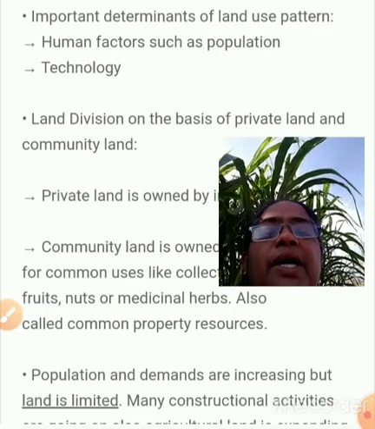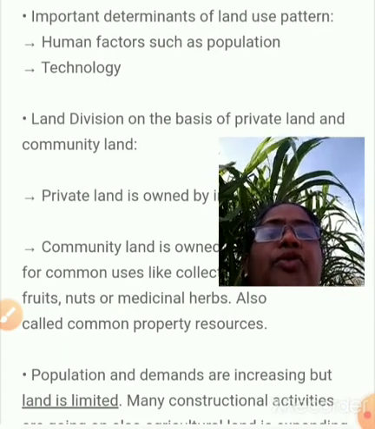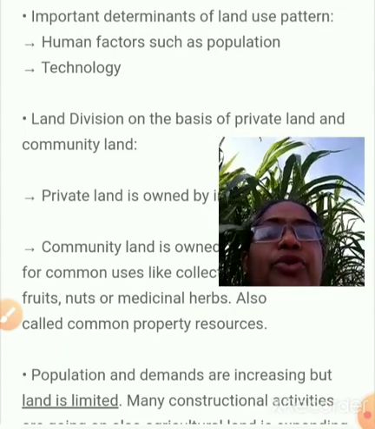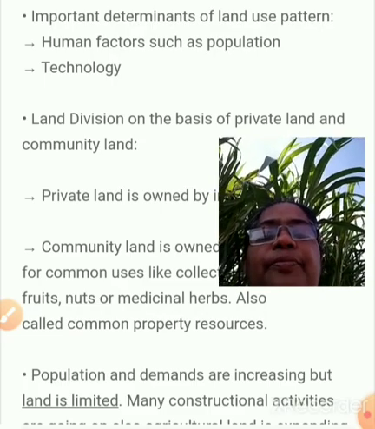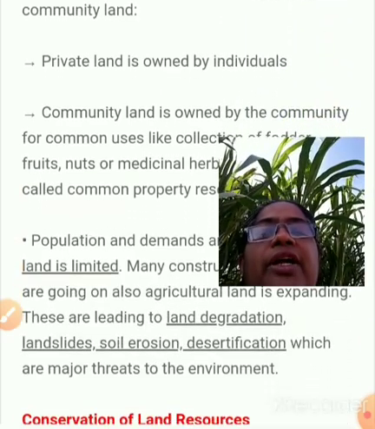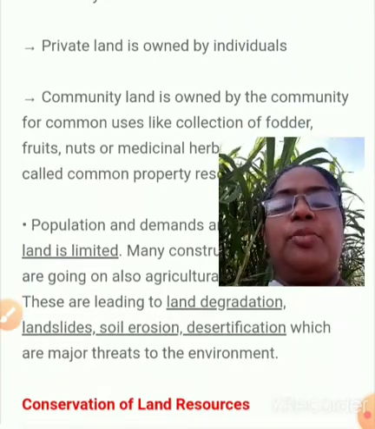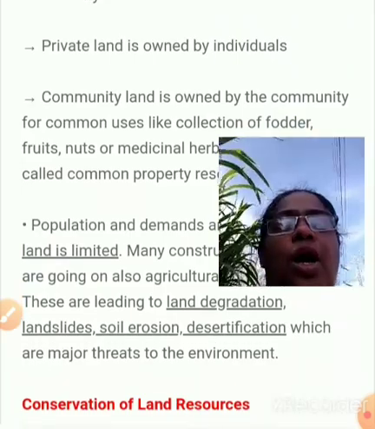The next point we are discussing is the important determinants of the land use pattern. We have some patterns in that. Human factors such as population are one reason for the pattern of use. Then another one is technology. So the land is divided on the basis of private land and community land.